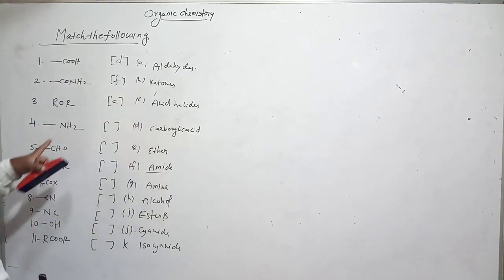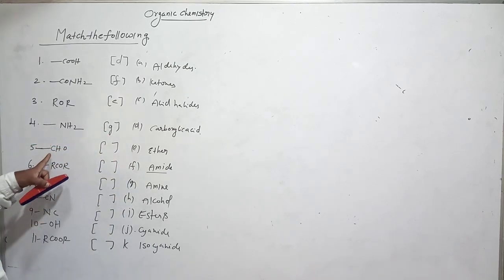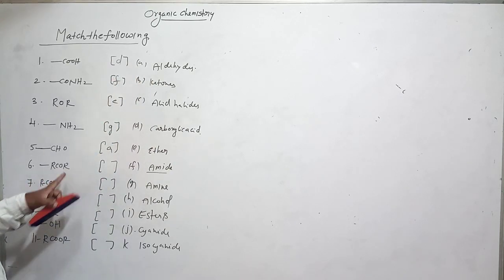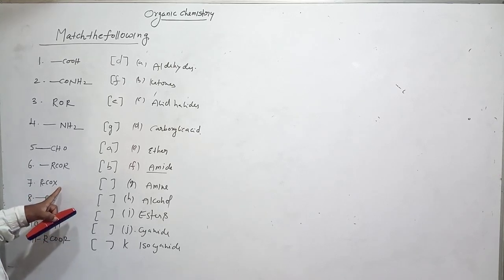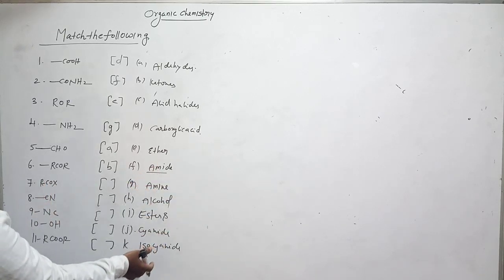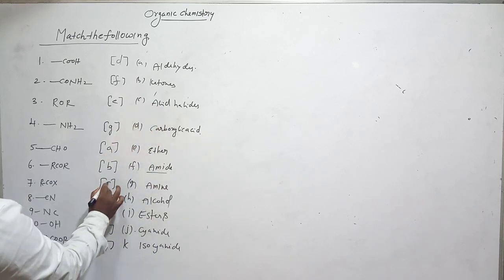Now NH2 means amine compounds, it is G. Now CHO means aldehyde, option A. RCOR ketone, B is the correct one. Now RCOX, where X is a halogen atom, clearly acid halides. Option C is correct.